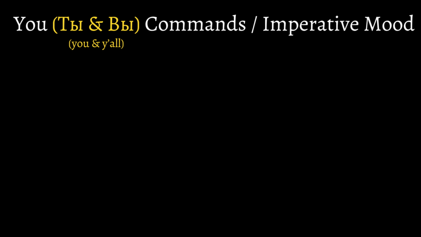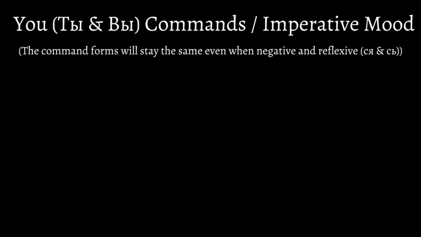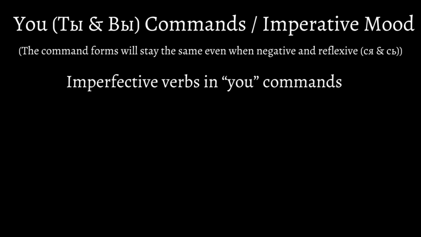Saying the pronouns is absolutely not needed because we'll automatically know that the command will always be in the second person. The command forms will also stay the same even when negative and reflexive, but when reflexive, only a few letters will be added, and I will explain that later. At first, it's important to know that most verbs that take a command form are imperfective because that is their dictionary form. It is possible to form commands with perfective verbs, but they're different in the first person, and I'll explain that at the end of the video.